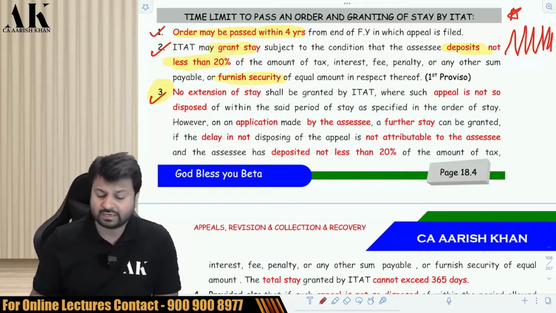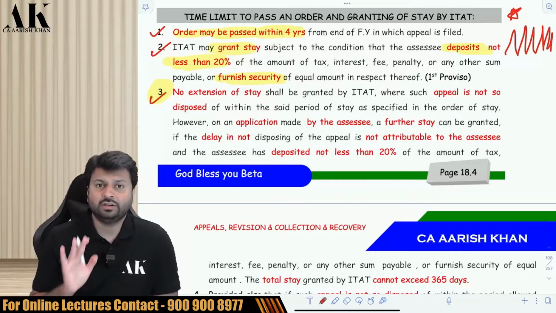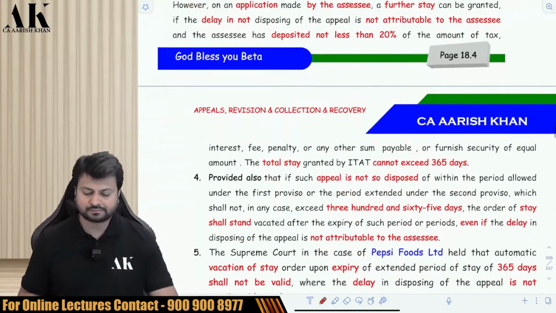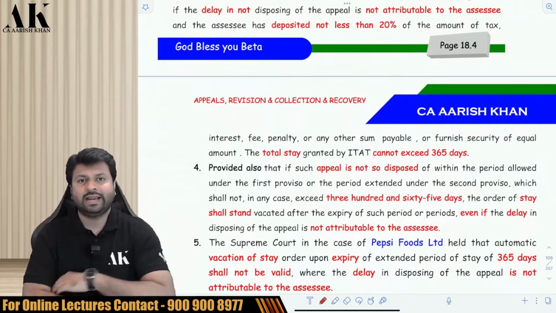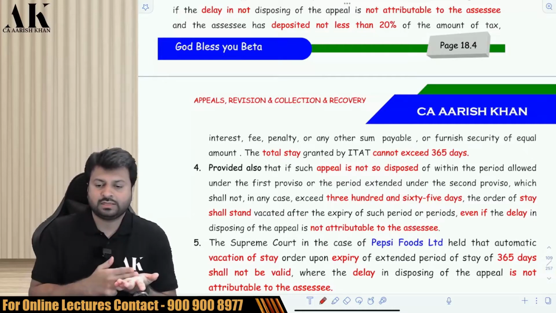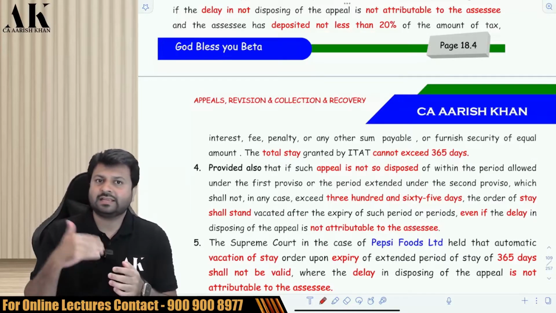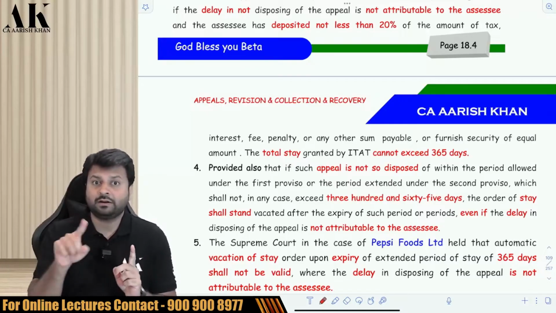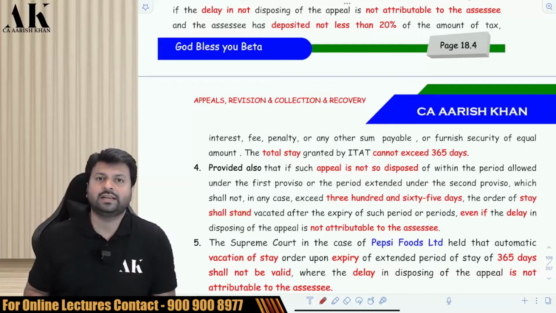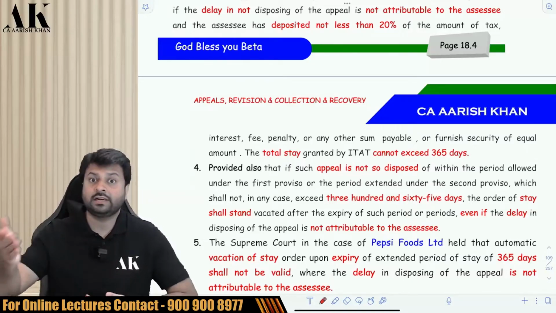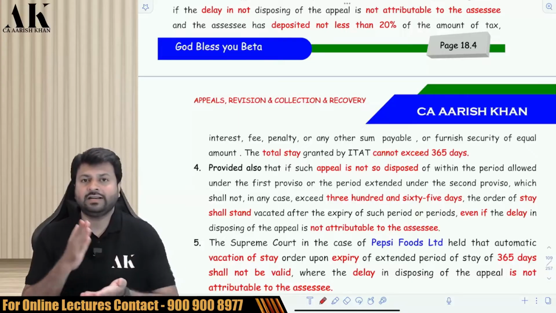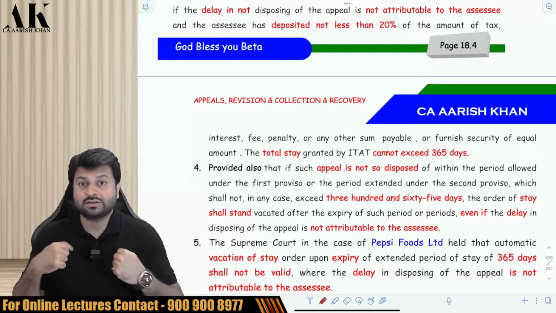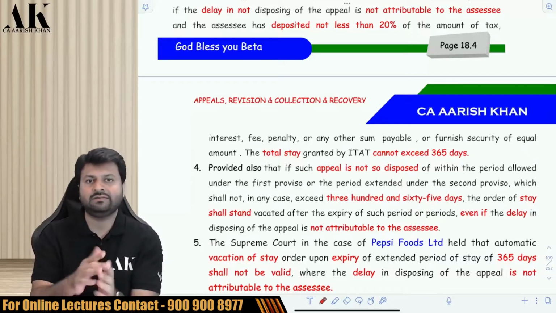Point number 3 says that once the ITAT has granted you a stay, listen carefully, the ITAT has to pass an order within 180 days. Don't look into the books. Can that be extended? Yes, it can be extended to 365 days, but only if the delay is because of the department or ITAT. If the delay is because of the assessee, then it cannot be extended. So by default, the ITAT can give you a 180-day stay and will pass the order in 180 days. If the delay is because of the assessee, they will pass the order in 180 days, and the stay will cancel after 180 days.